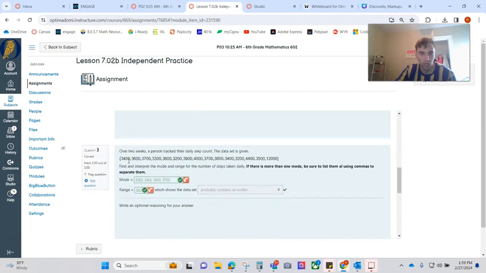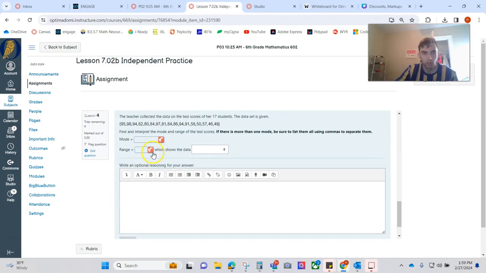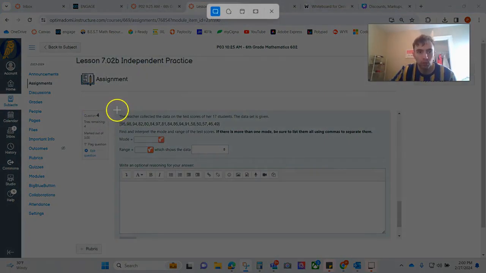Check our work. Hey, question 4. A teacher collected the data of 17 students. Here's the data. Find the mode and the range. If there's more than one mode, be sure to list them all using commas to separate them. Let's find the mode.